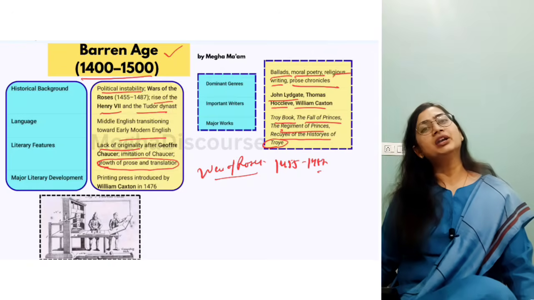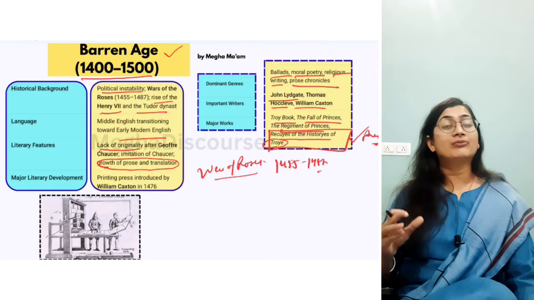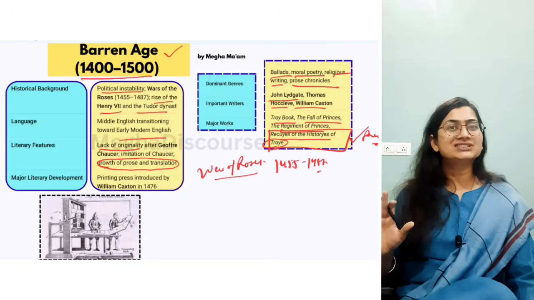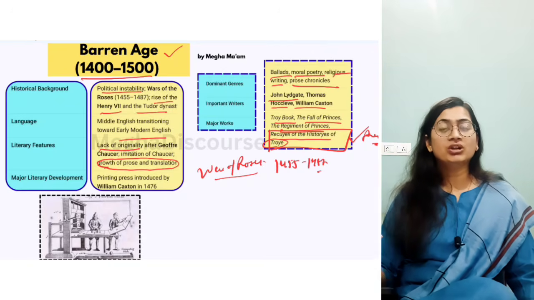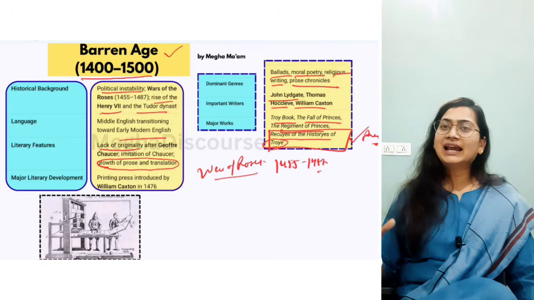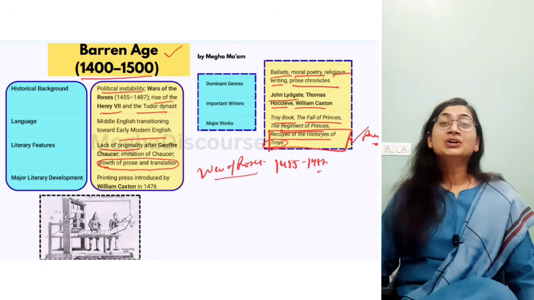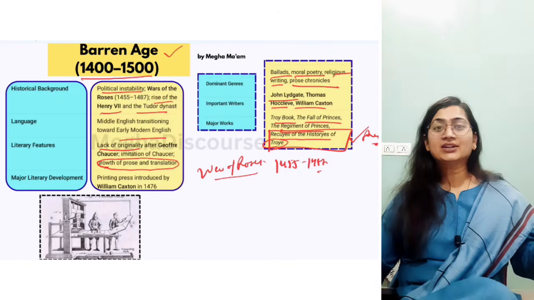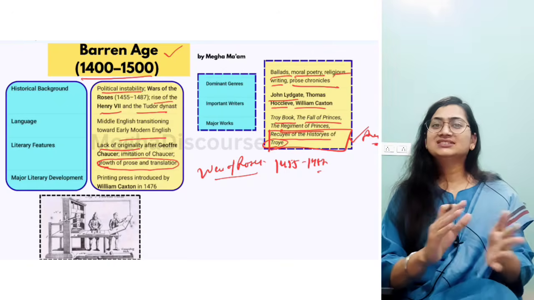Now what have we studied? In the Anglo-Saxon age we have warriors, in the Anglo-Norman age we have romances, in the age of Chaucer we have didactic poetry, narrative poetry, satire, and humor, and this is the Barren Age. What we have is imitation, copied style, that they are copycats of Geoffrey Chaucer, so that is called Scottish Chaucerian. So this is about the Barren Age.